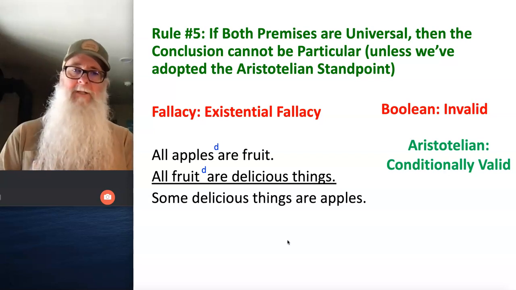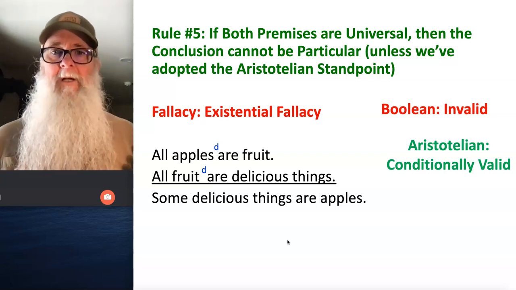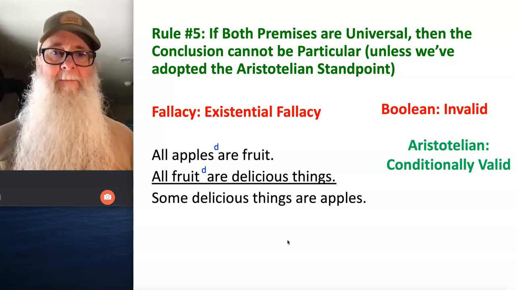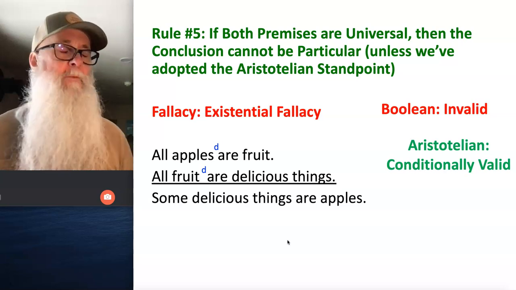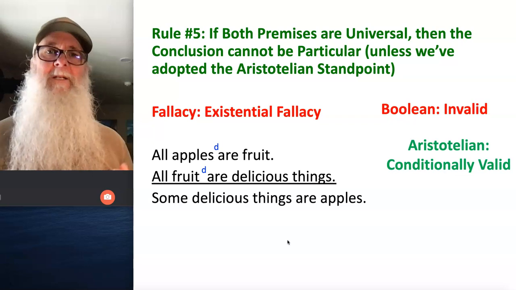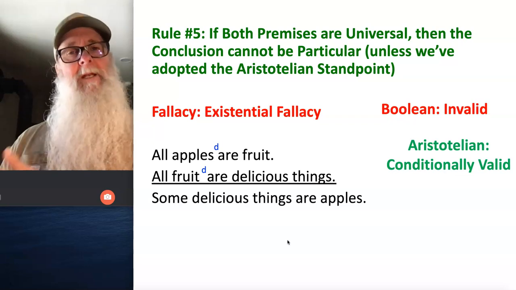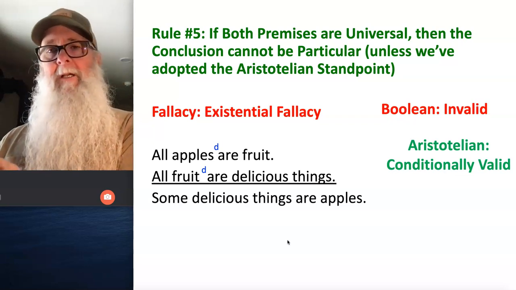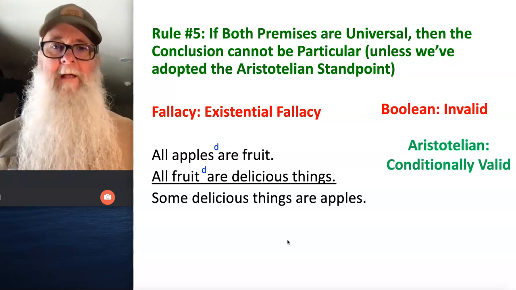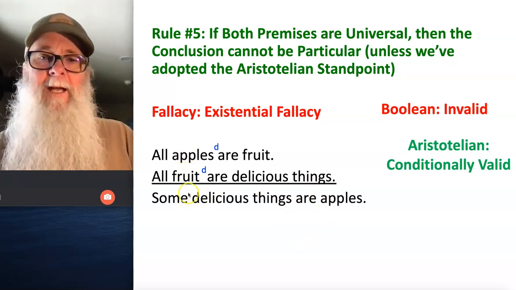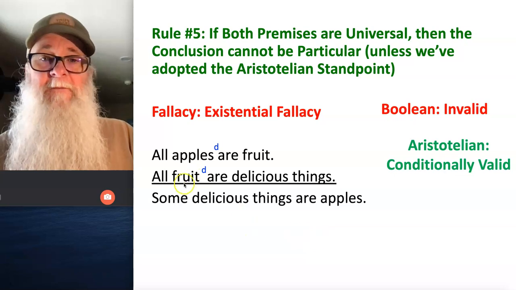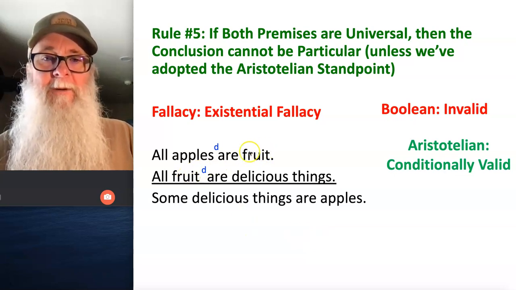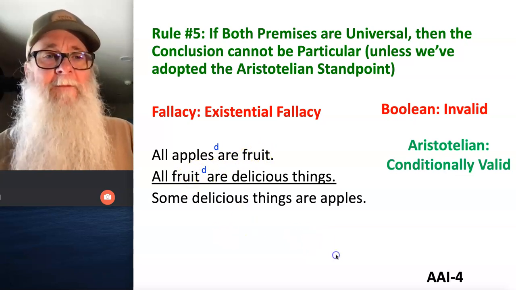Now, we're looking at this argument and it's not real clear. Well, what's the critical term here? Is it apples, fruit, or delicious things? And one way we can figure out what the critical term is, we can determine the argument's form and then consult our inventory of conditionally valid forms. The argument here is an AAI in figure 4, because we see our middle terms are joined by a line that slopes upward from left to right.